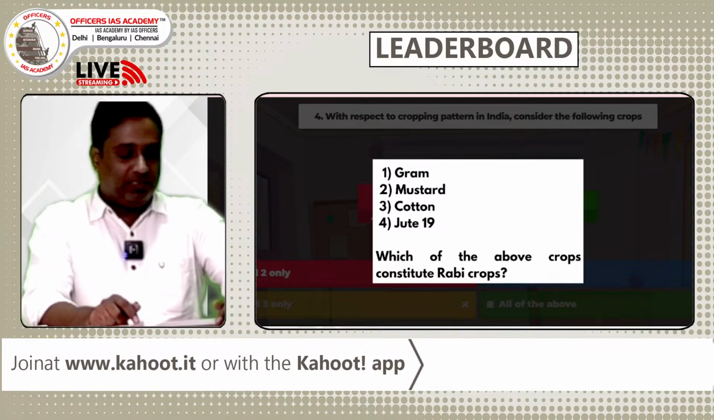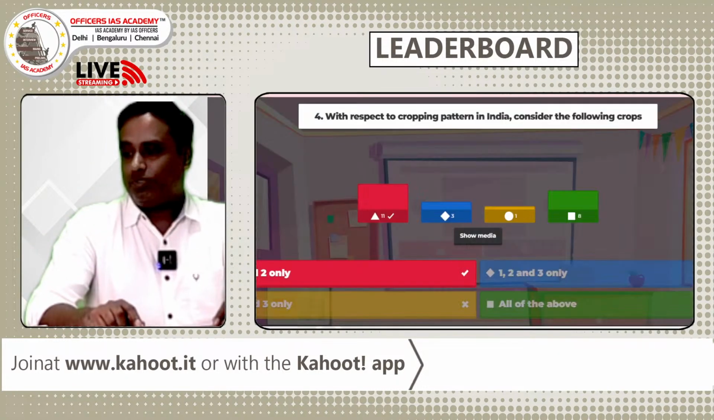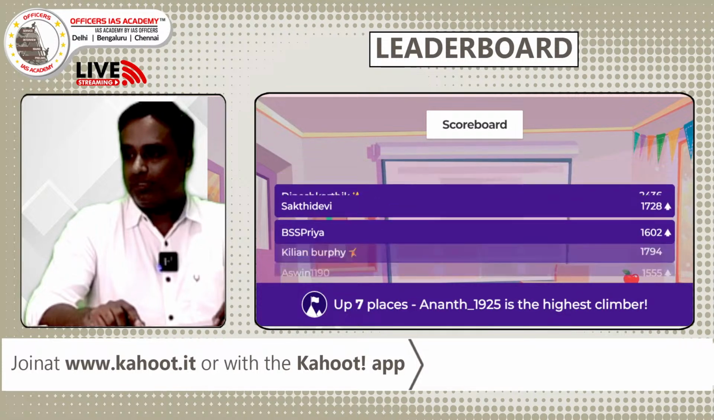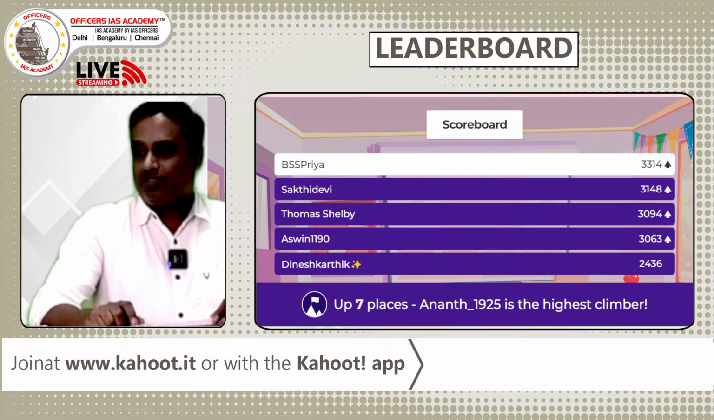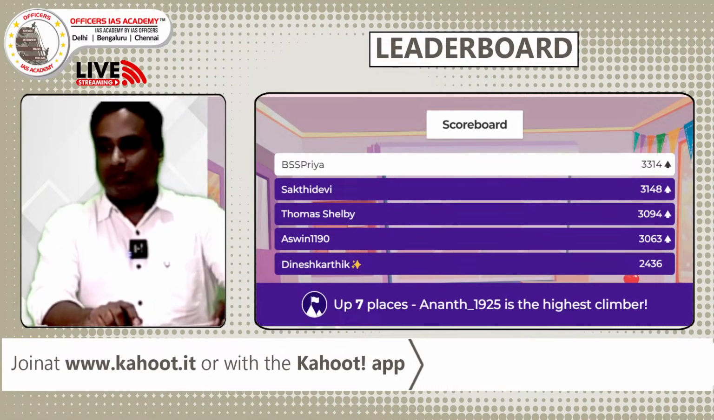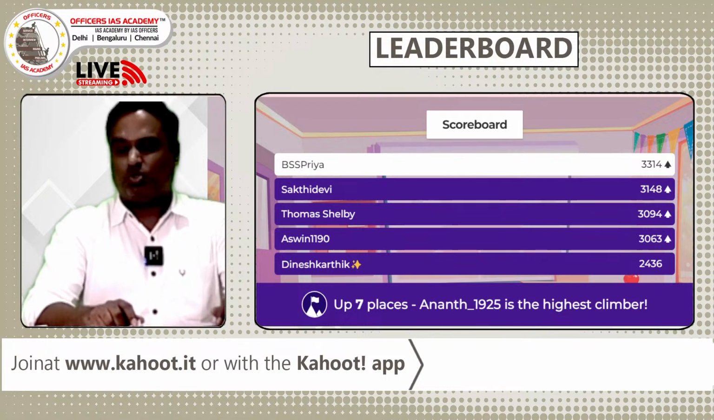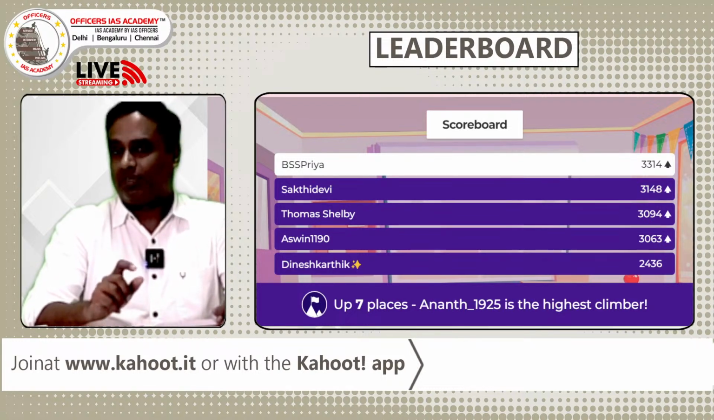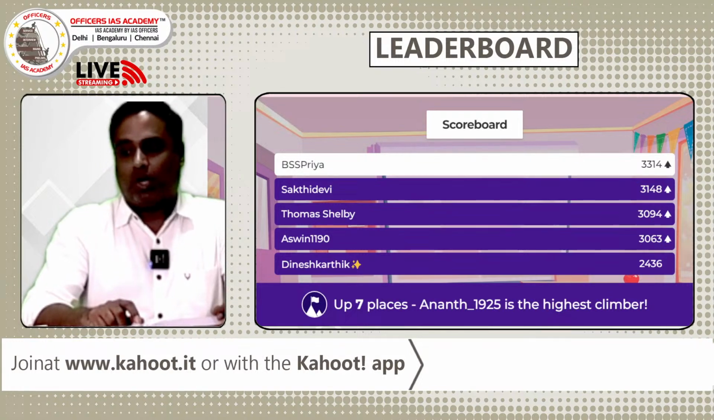Now after the first double point, we see the leaderboard. We see what happens. The drastic change. Yes, Priya has climbed to the top spot, Sakti Devi second, Thomas third, Ashwin, Dinesh Karthik. Now the top 4 are almost close to the 3000 mark. The point difference reduces. The competition has now increased, and the 7th place climber Anand, possibly we can expect him in the top 5 spot.